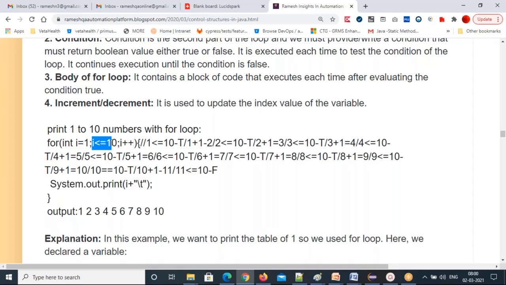So 10 < 10 is false, but 10 <= 10 is true, comes inside, 10 will print. Then 10 plus 1, 11. So 11 <= 10 is false, it doesn't come inside. So till 10 only it will print.